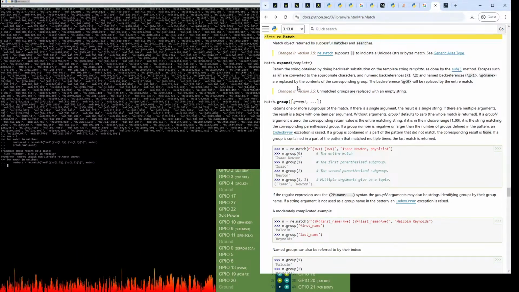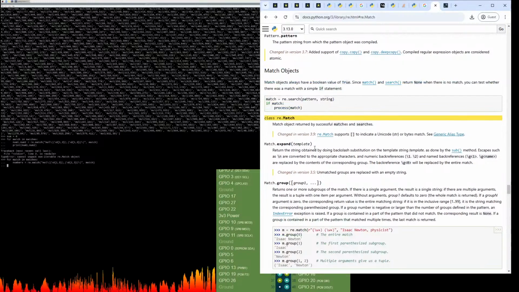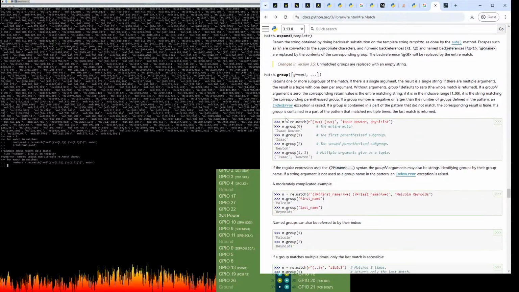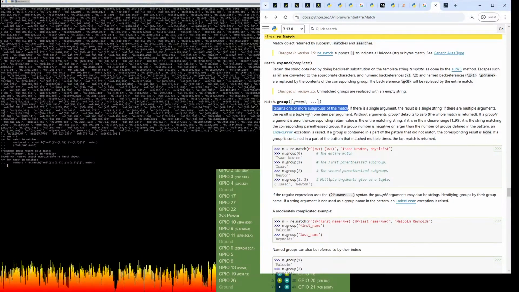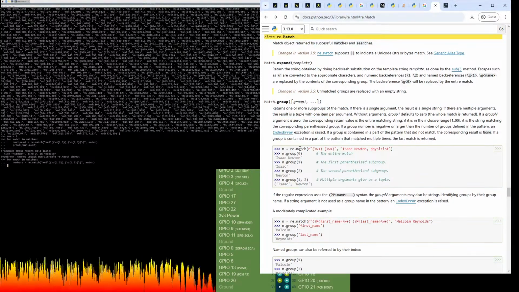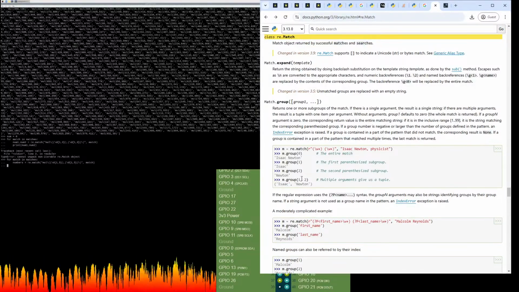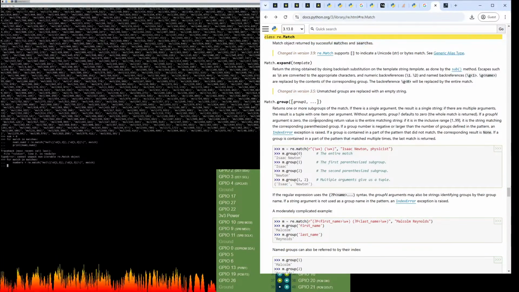Oh, actually, this is there. Match objects. Yeah, this is the section for match. I was just being impatient. If I look down a little bit, this is the method we were looking for. When it returns a match, it breaks the match object into multiple different indices, I guess, or well, subgroups. Indexed subgroups is the best way to describe that.